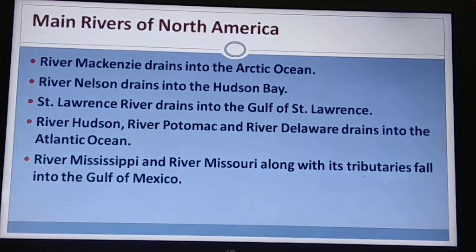The main rivers of North America are River Mackenzie that drains into the Arctic Ocean, River Nelson that drains into the Hudson Bay, St. Lawrence River that drains into the Gulf of St. Lawrence, River Hudson, River Potomac and River Delaware that drain into the Atlantic Ocean, and the famous River Mississippi and River Missouri along with its tributaries fall into the Gulf of Mexico.